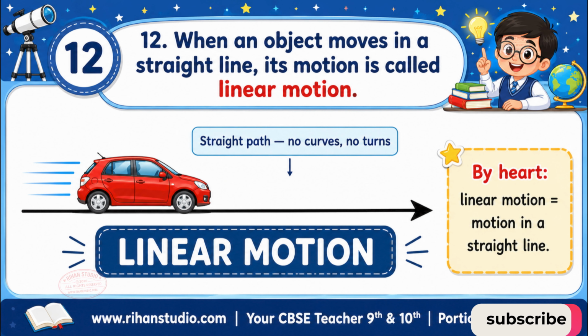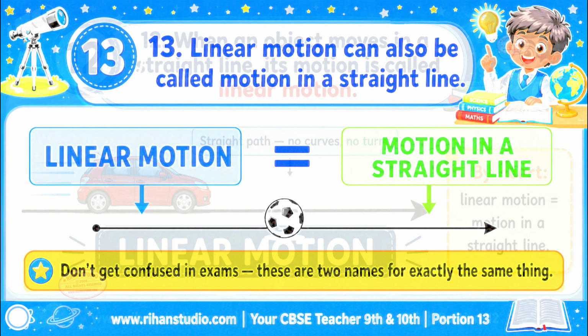4.1. Motion in a straight line. When an object moves in a straight line, its motion is called linear motion. Definition to learn: motion along a straight path is called linear motion. No curves, no turns, just a straight line. By heart: linear motion is motion in a straight line.